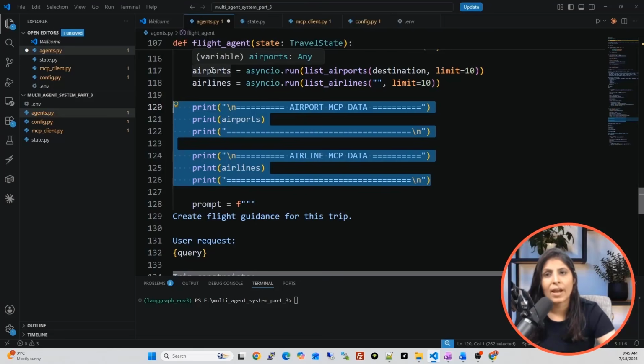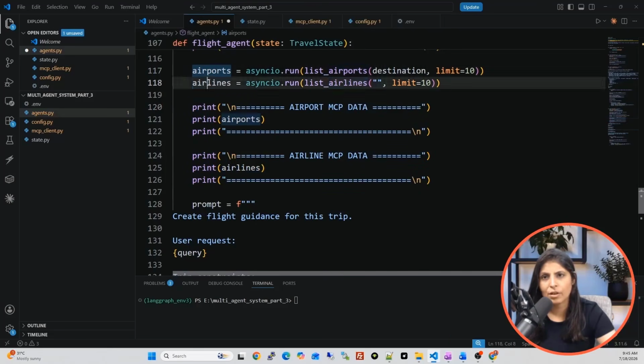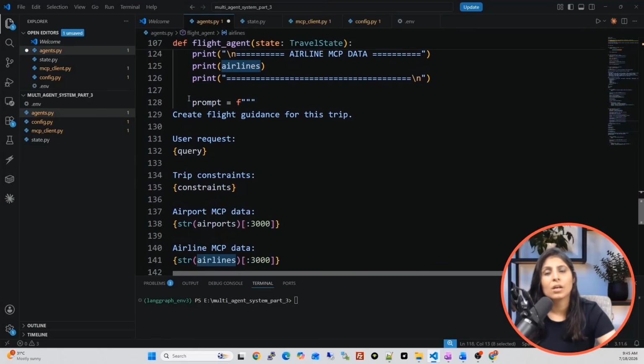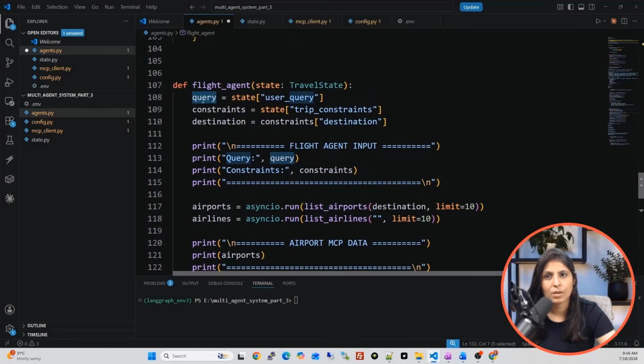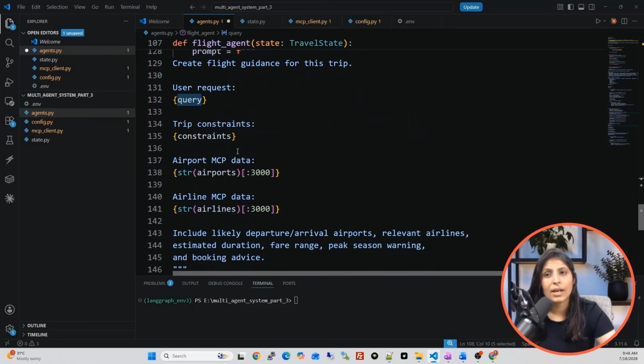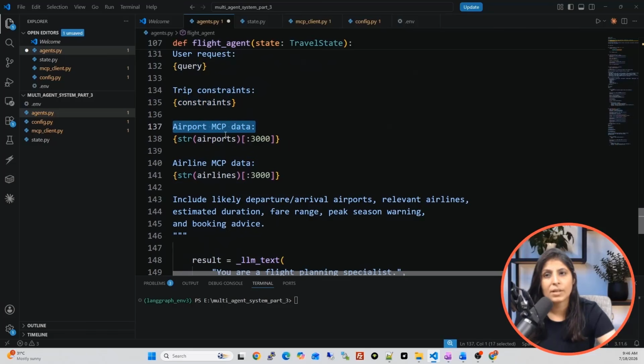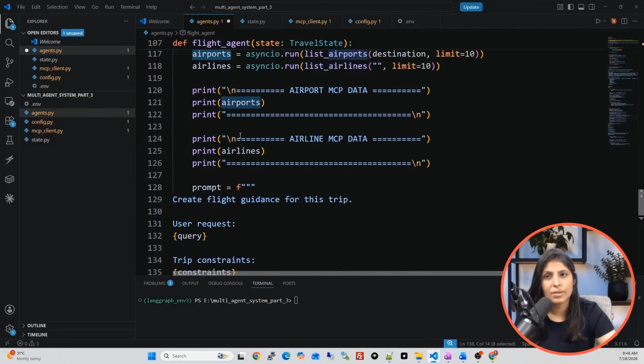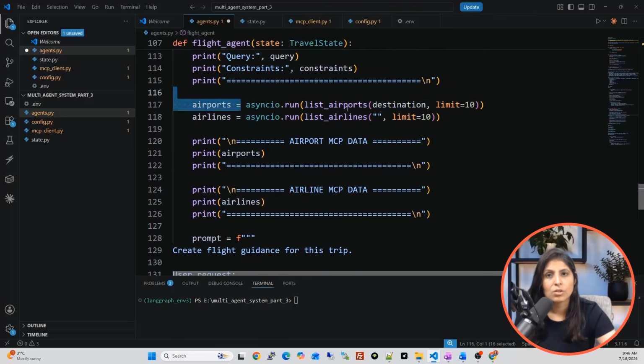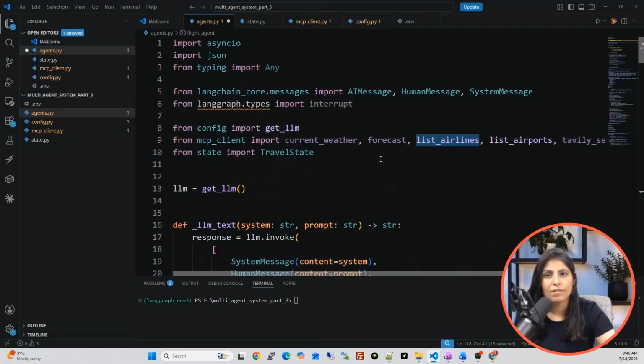So once the flight agent gets the list of airports and airlines, it is using a LLM to write the output in a proper format. So for that we will create one prompt. We are saying that create flight guidance for this trip, get the user query from query variable, which we have defined over here, and get the trip constraints from constraint variable. Then airport MCP data you can get from airports variable, the airports variable over here.